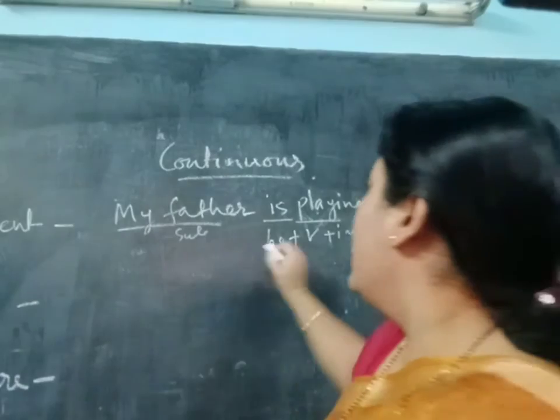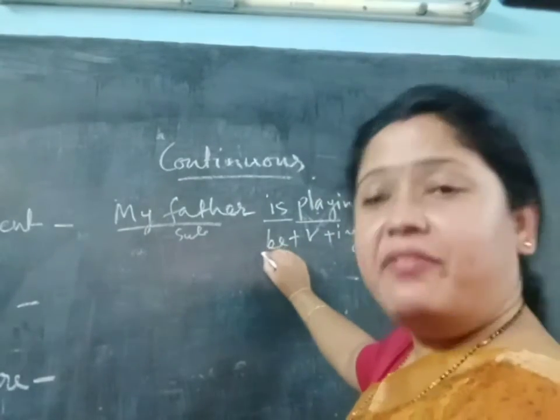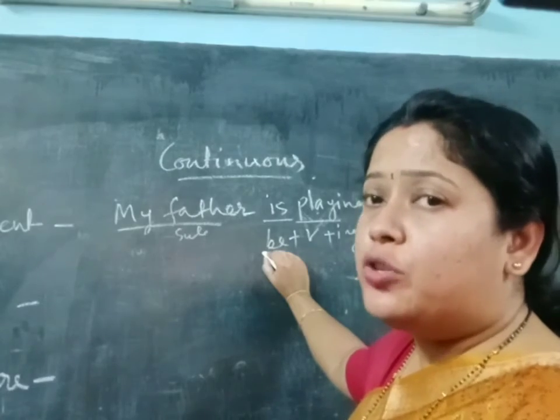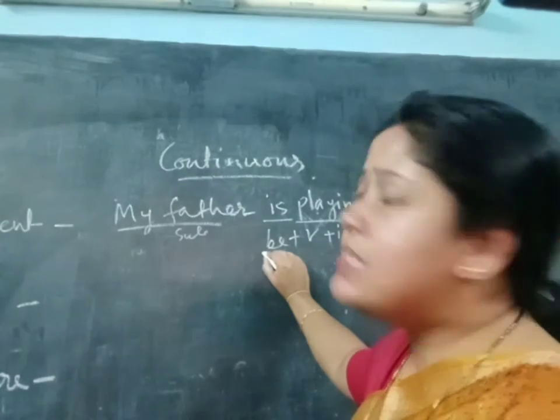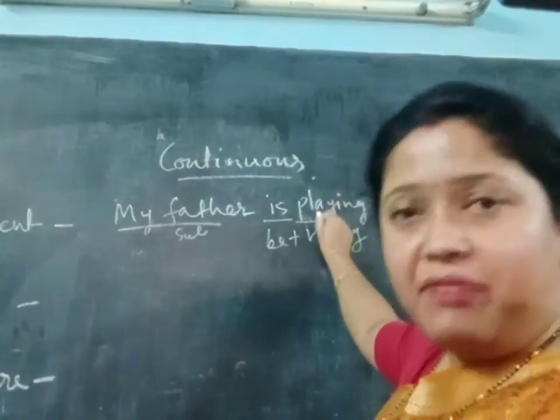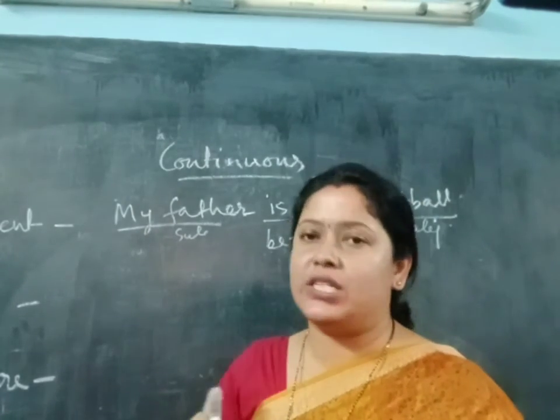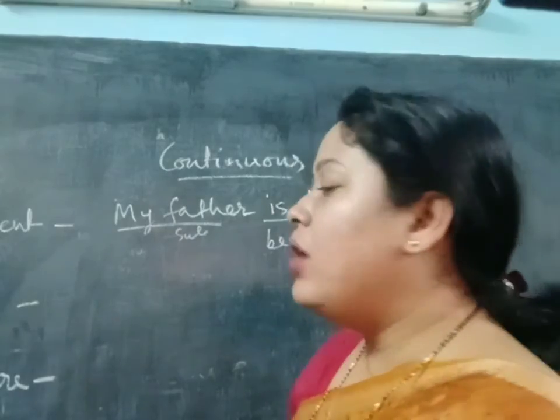Clear? So this is very important: in present continuous, the be verb from the present tense, and after that the verb plus ing. This denotes continuous.